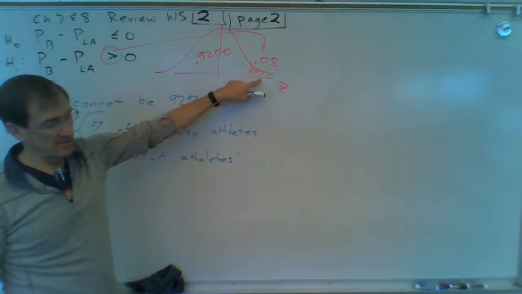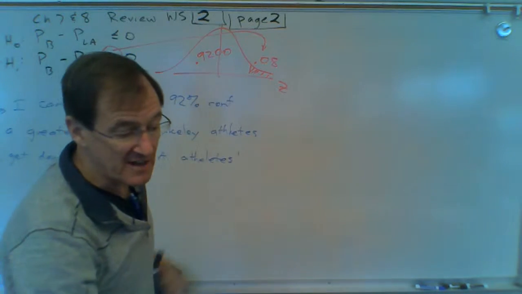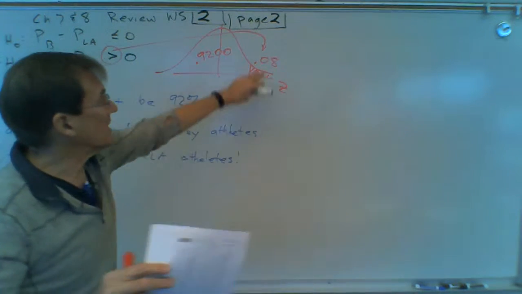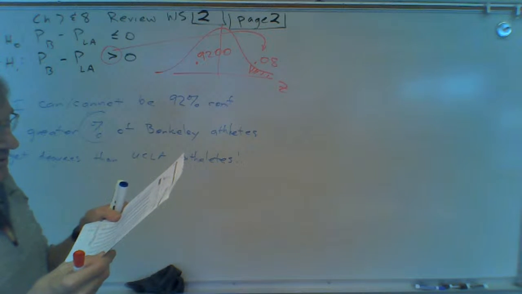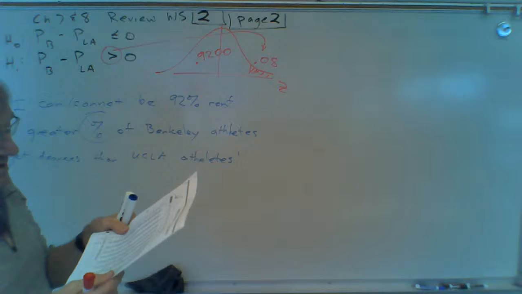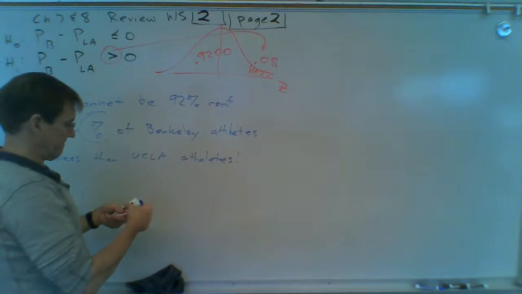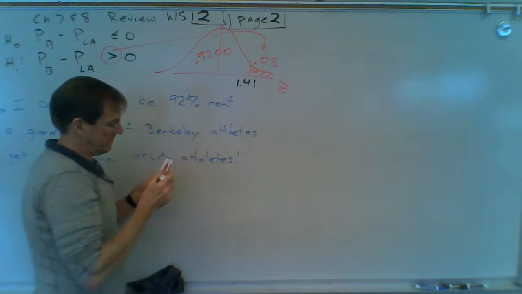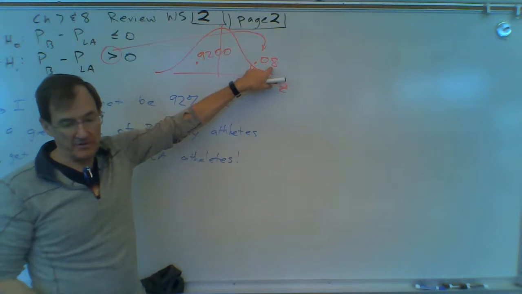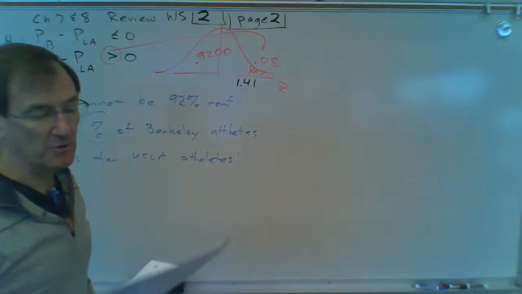0.08 should be one of the numbers in your Z table that you've got circled. So look up the closest to 0.08. It is 0793, and that is 1.41. So the critical Z is 1.41. You should have that circled on your Z table so you can find it real quickly.